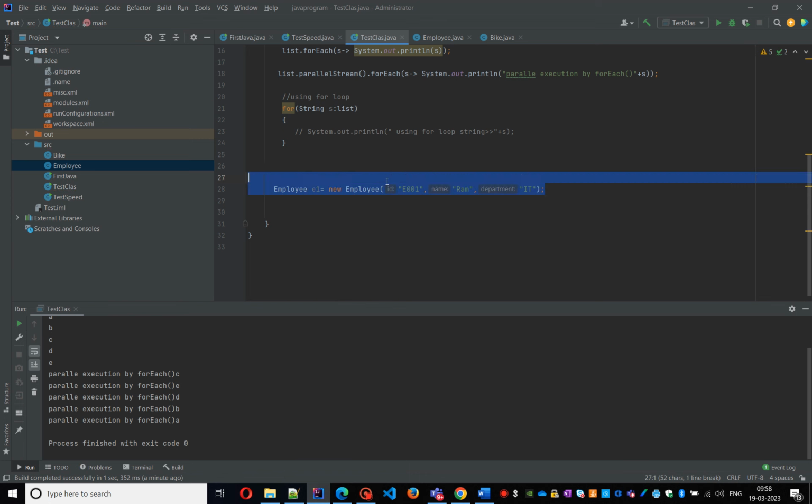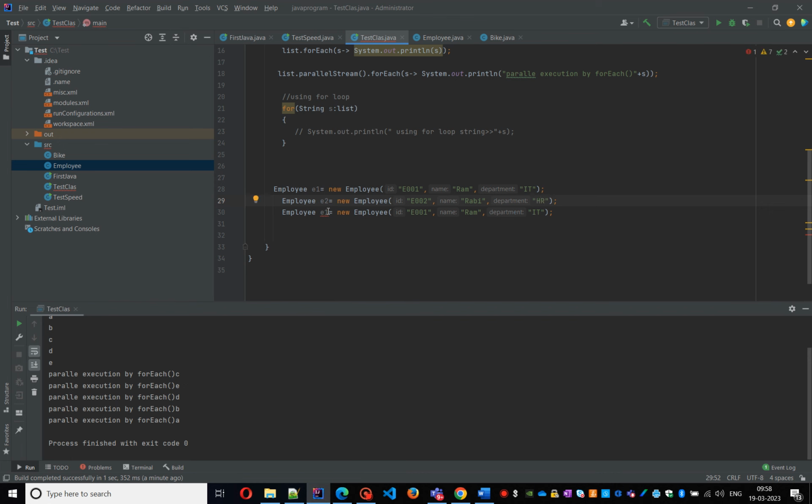Then I need to create another employee object. It will not take much time. Quickly I'll show that. E2 and E3. Employee E2, ID E002, name is Ravi, department is HR.